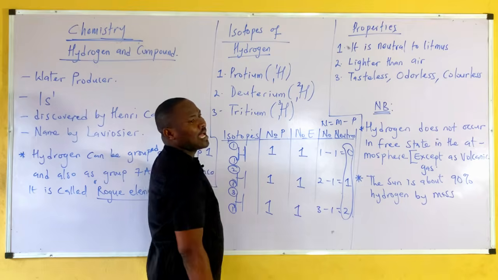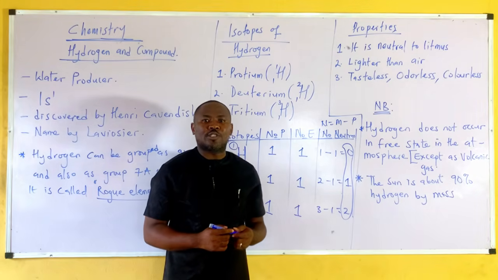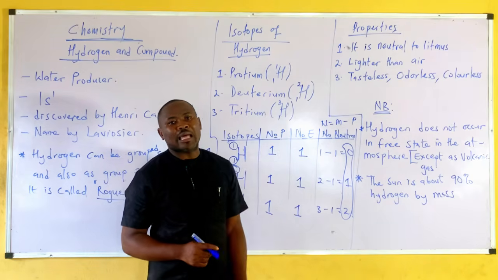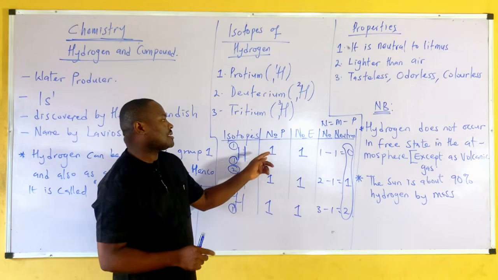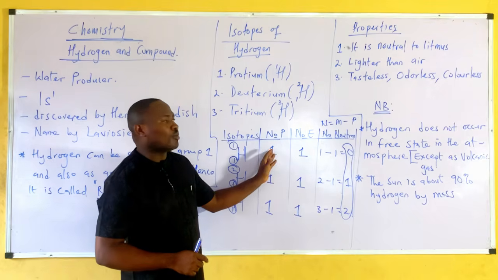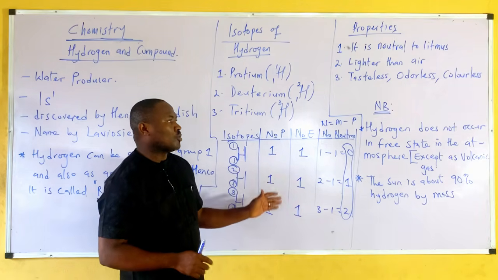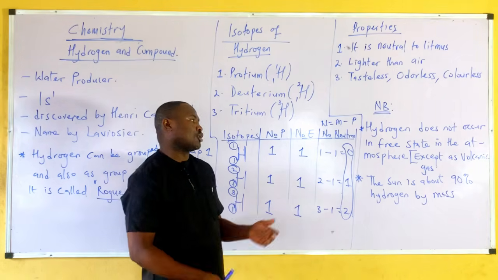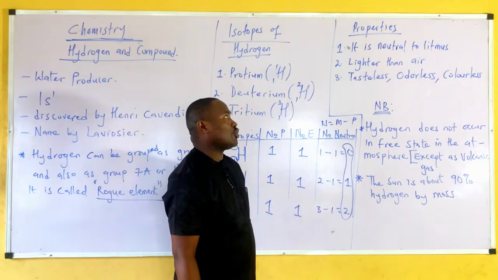So we can say isotopy is due to the difference in neutron number. The phenomenon whereby atoms of an element have the same atomic number, which is the number of protons, but different mass number is called isotopy, and that phenomenon is due to difference in neutron number.